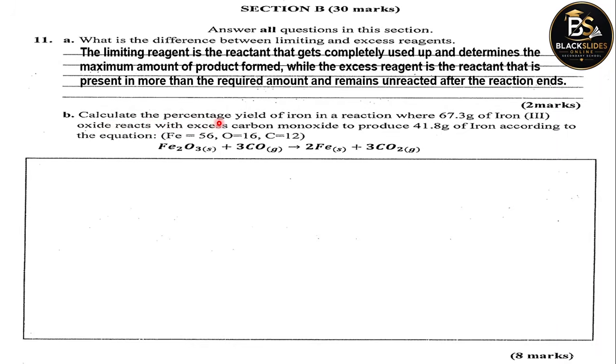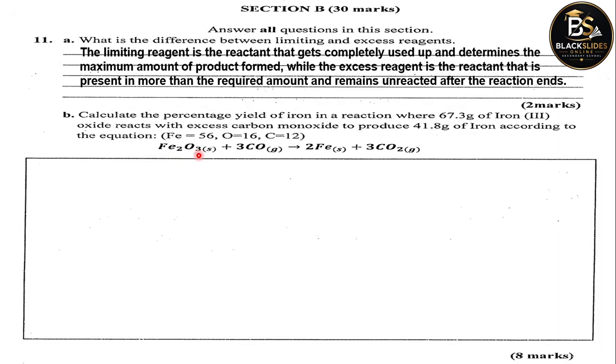Calculate the percentage yield of iron in a reaction where 67.3 grams of iron(III) oxide reacts with excess carbon monoxide to produce 41.8 grams of iron according to the equation.